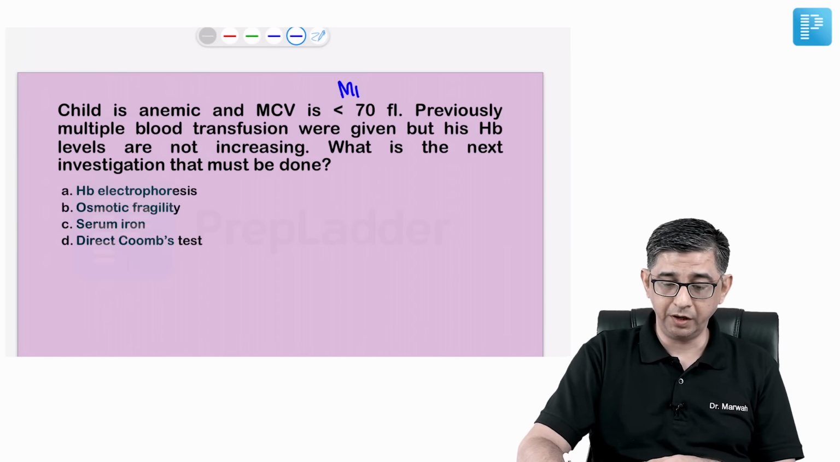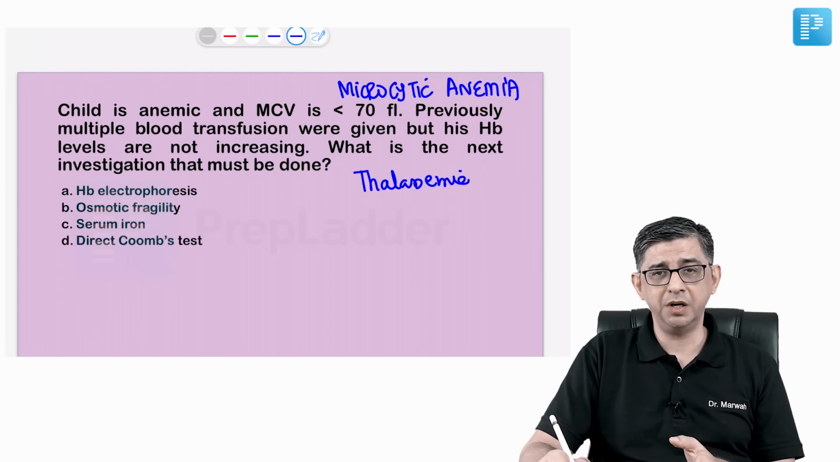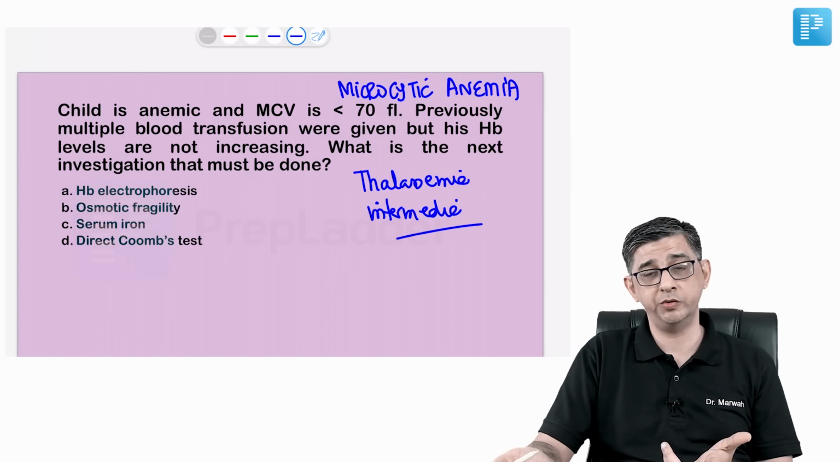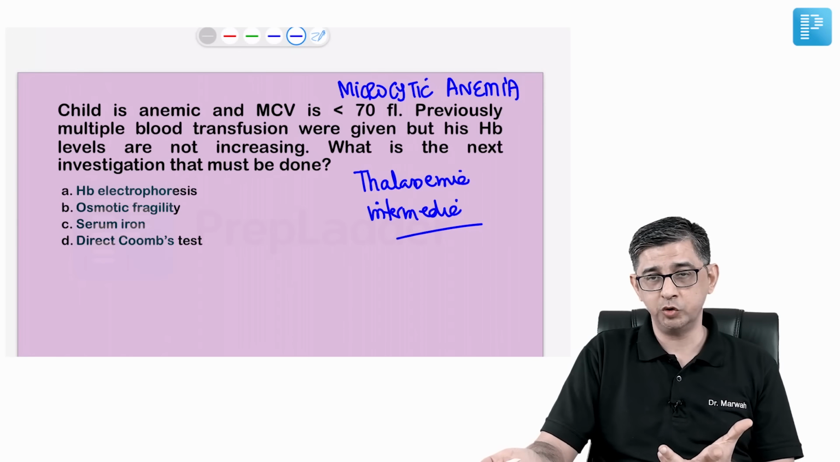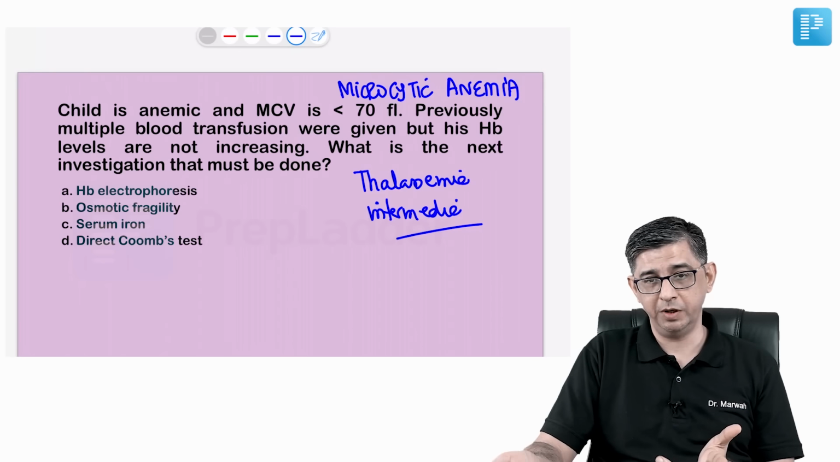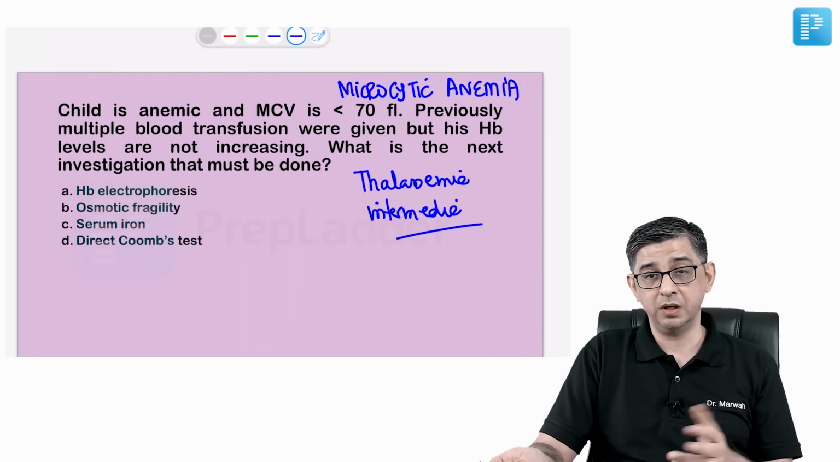So the clinical diagnosis of this child where blood transfusions are not causing a rise of hemoglobin is thalassemia. Age of the child was not given, but I'm assuming it will be either thalassemia intermedia or thalassemia major, because that is where blood transfusions are given. We don't give blood transfusions for thalassemia minor per se. So either it is major or intermediate based on age group, which I could not get.